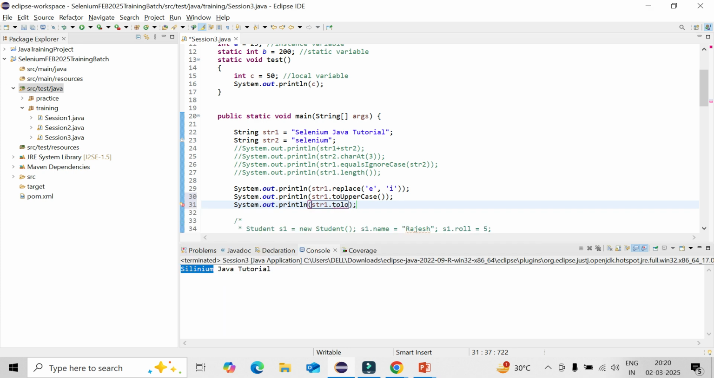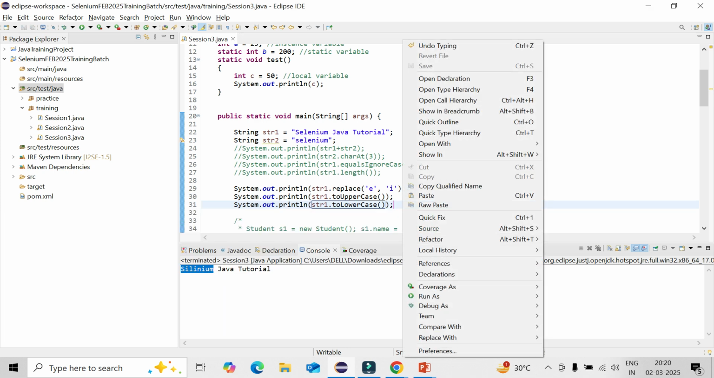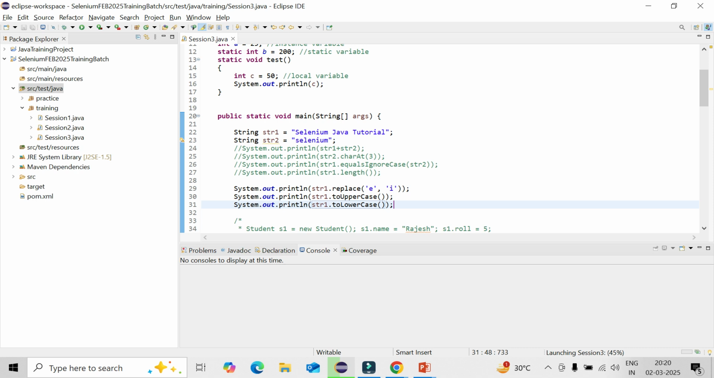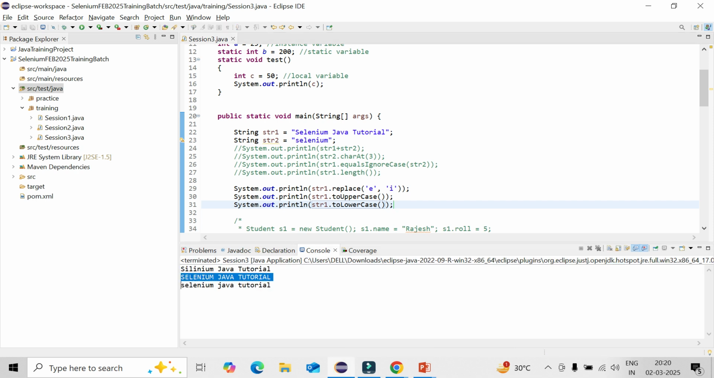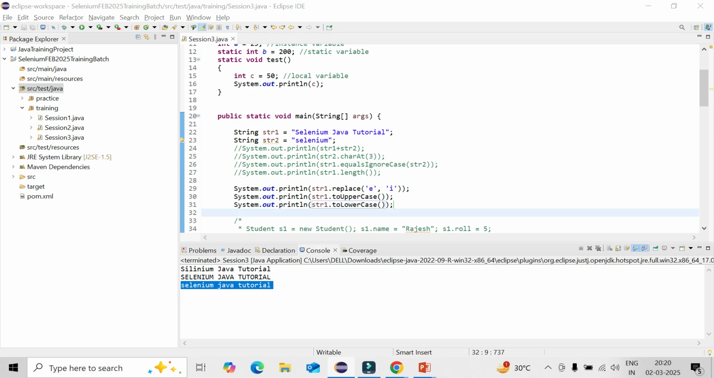Everything will be converted to lowercase. That is the way I can do it. Sometimes I require to convert everything to uppercase. You could see everything is uppercase here, and everything is lowercase there. So these are the important steps you can use.